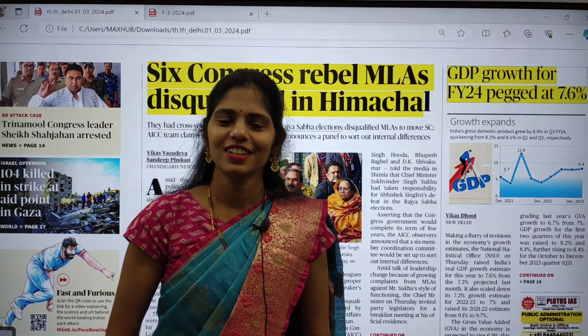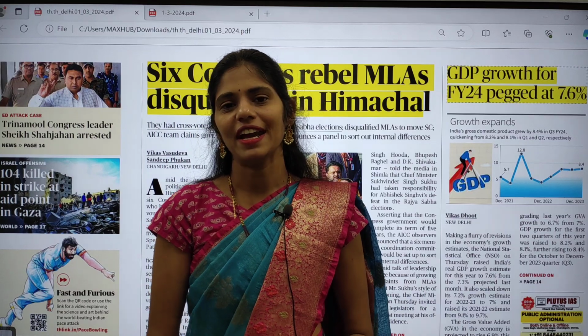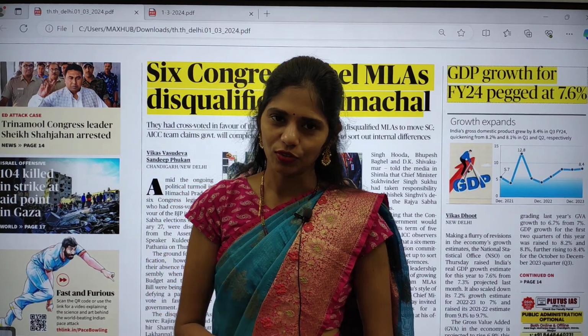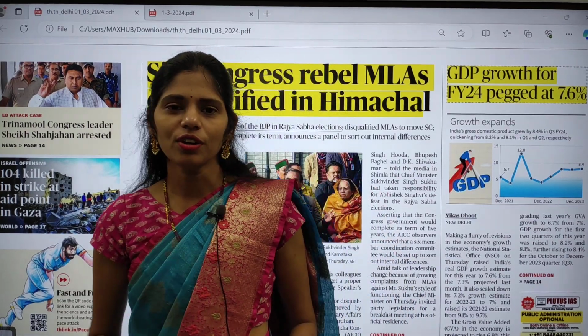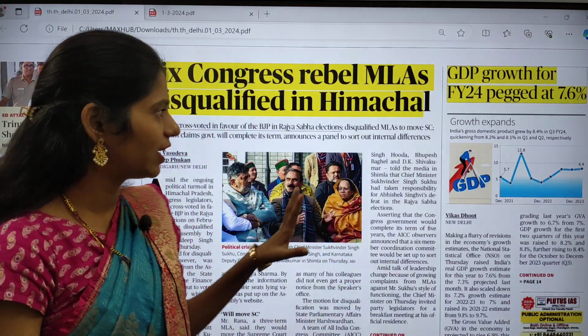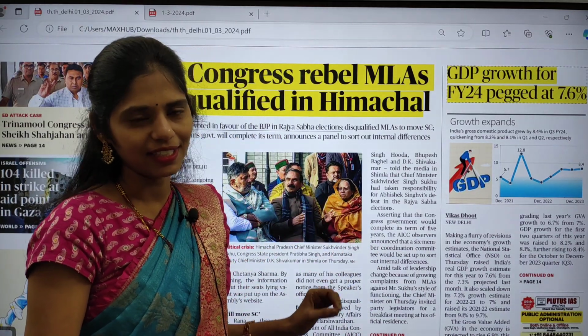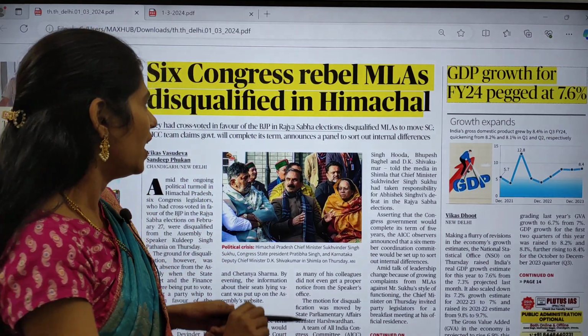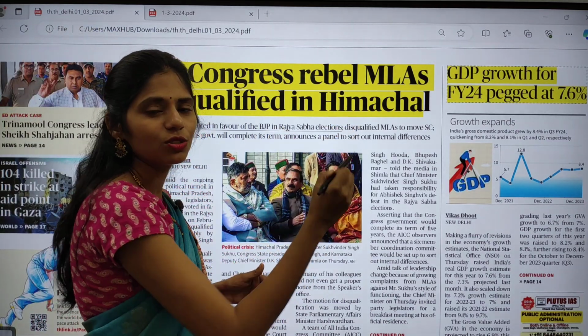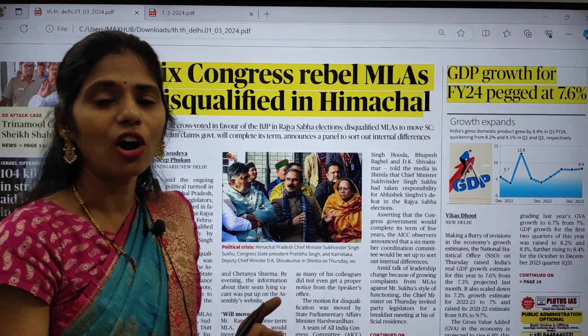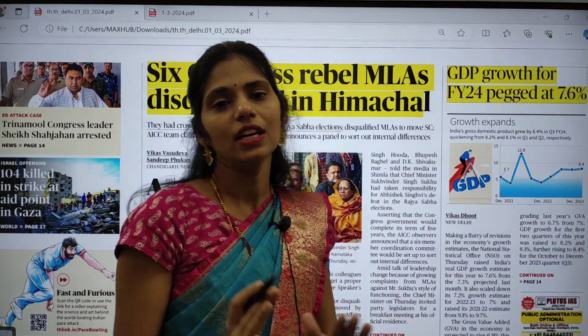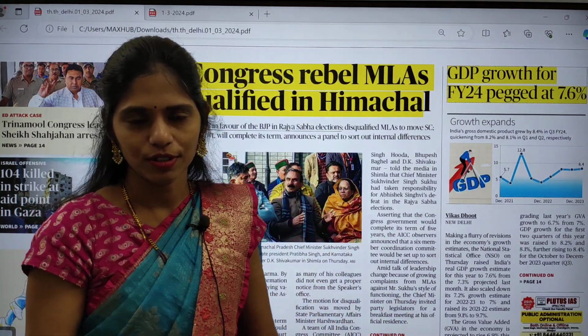Today in this session, we are going to see current affairs of 1st March 2024. So we are going to take the Delhi edition of The Hindu and we are going to see the important articles from our examination point of view. And after picking out the articles, we are going to see in how many dimensions you can think from a single topic point of view.